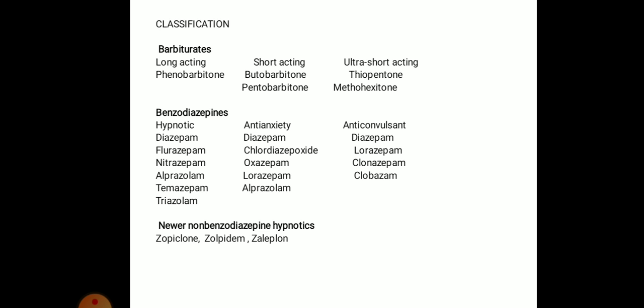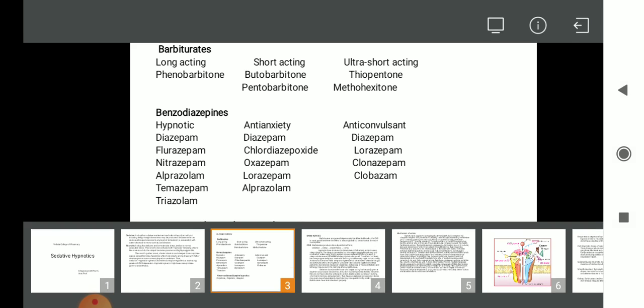Benzodiazepines you can classify as hypnotics, anti-anxiety and anticonvulsants. Hypnotics are diazepam, flurazepam, nitrazepam, alprazolam, temazepam and triazolam. Anti-anxiety: diazepam, chlordiazepoxide, oxazepam, lorazepam and alprazolam. Anticonvulsants: diazepam, lorazepam, clonazepam and clobazam. Newer non-benzodiazepine hypnotics are zopiclone, zolpidem and zaleplon.